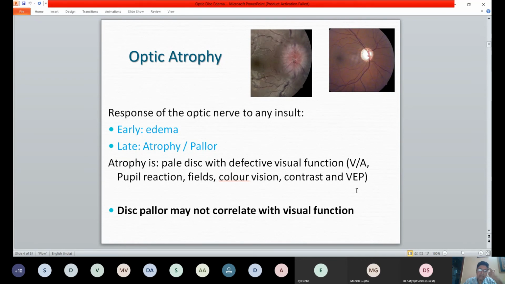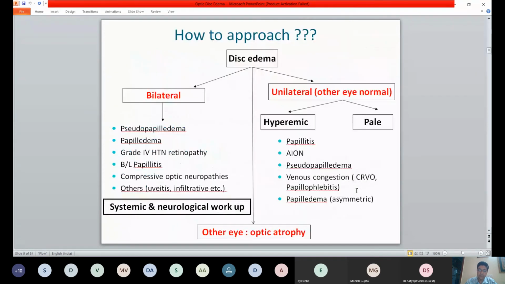And disc pallor may not correlate with the visual functions you are seeing, and often it is the papillomacular bundle. If that is affected, you will have severe visual loss, while the rest of the disc will look normal. And the other way around, you may have severe pallor, but the papillomacular bundle remains fairly okay, and the vision is fairly good. So severe pallor may have fairly good vision also. So there is no real direct correlation between the two.